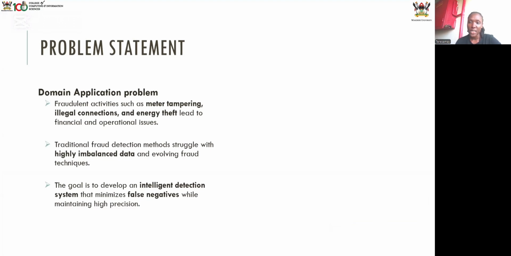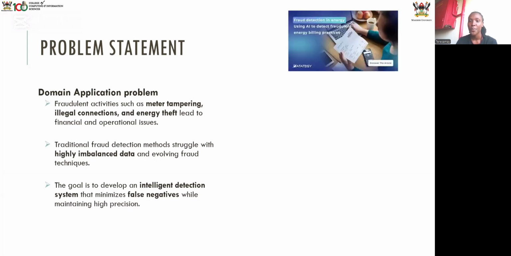We also realize that traditional fraud detection methods struggle with highly imbalanced data, because in most cases there are more non-fraud cases than fraud cases captured. So our goal is to develop an intelligent detection system that minimizes false negatives while maintaining high precision.